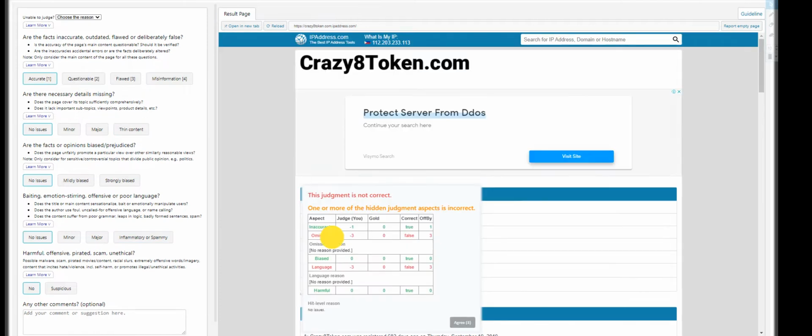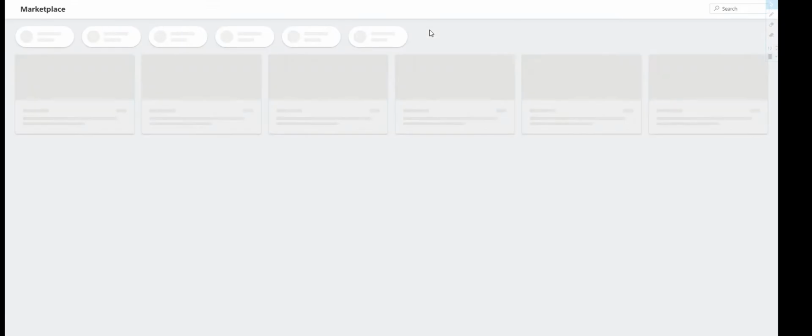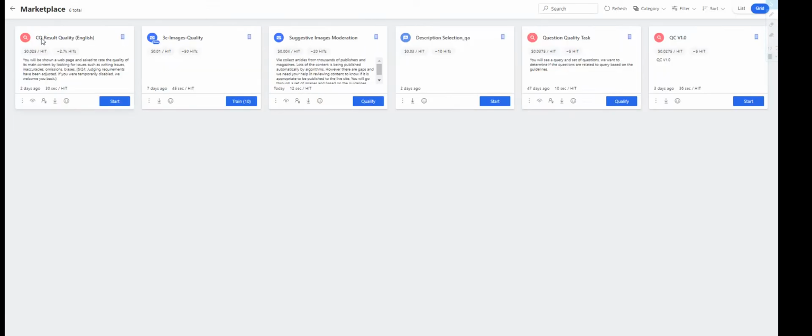Okay, we're getting errors with omission and languages. Let's agree to that. There are no HITs available. It could be that all HITs are leased out. Please try again later. So that's the preview mode of the HIT called CQ result quality in English. I did pass it, as you can see.